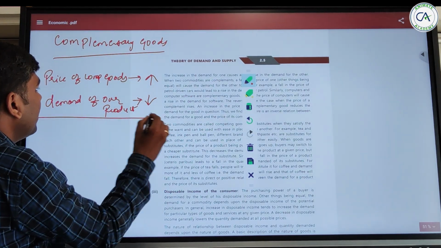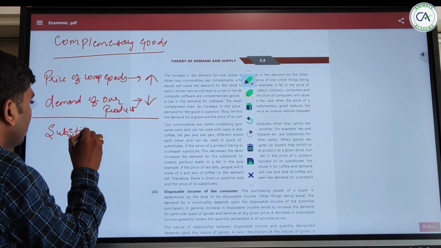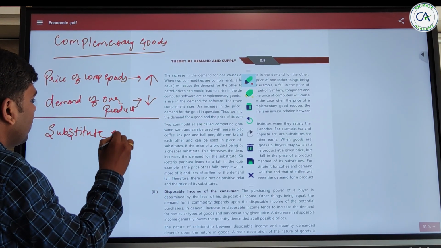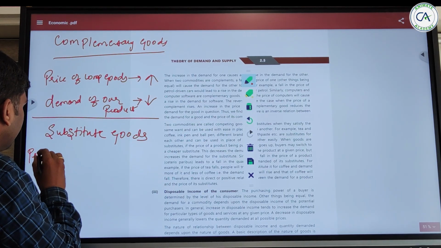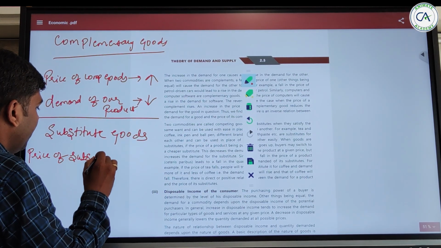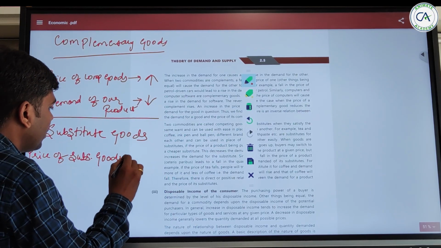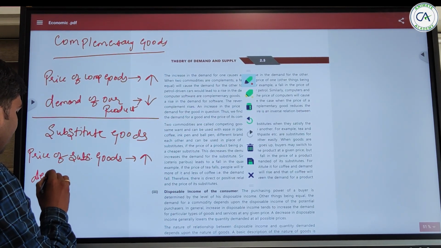But in substitute goods, if the price of substitute goods increases, what will happen to the demand for our product?